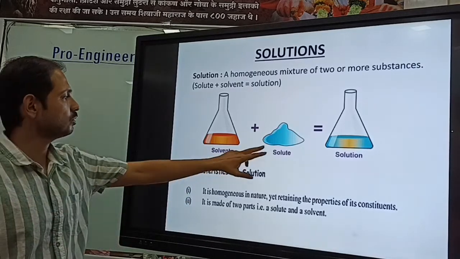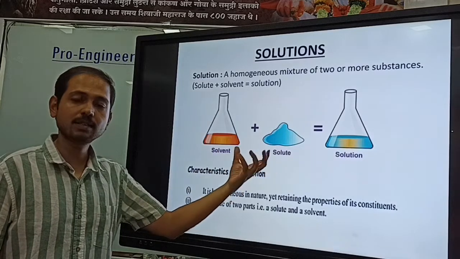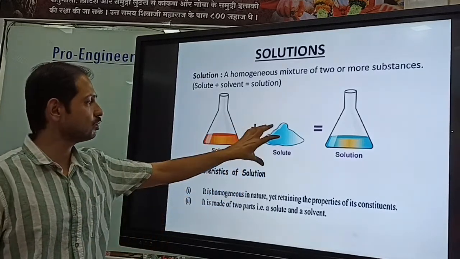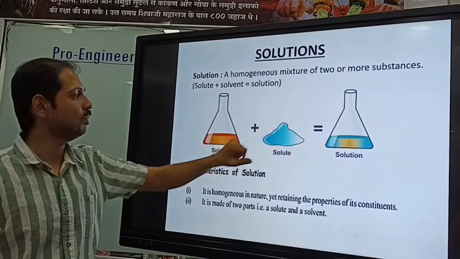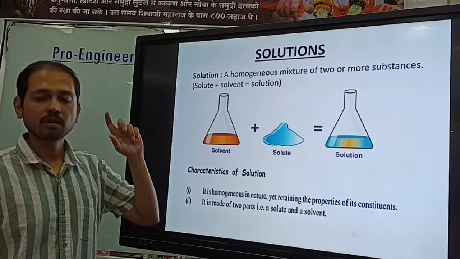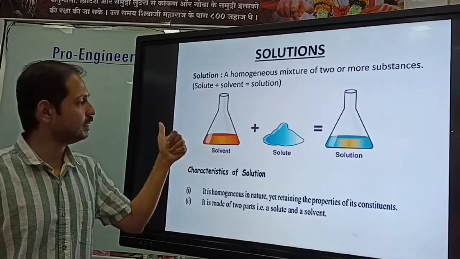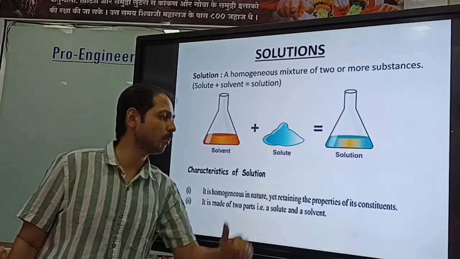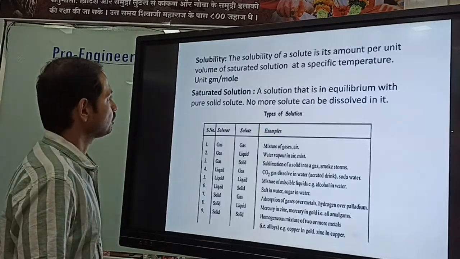Sometimes what happens, the solute might react with the solvent and give a product. The chemical entity of that product is different. So there is no solute and no solvent; that is a new chemical entity. Then we can't call it a solution. That is a reaction. But here we need to remember it is homogeneous in nature, yet retaining the properties of its constituents. That is the most important thing, right?